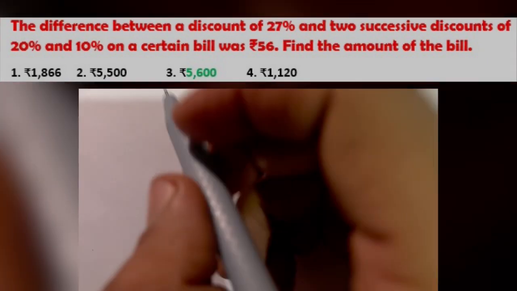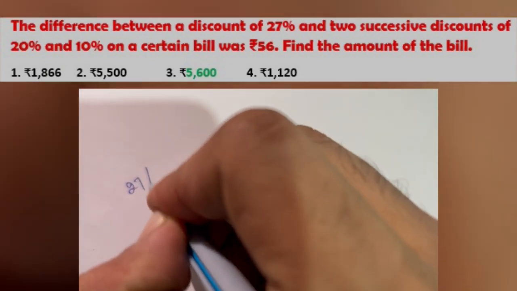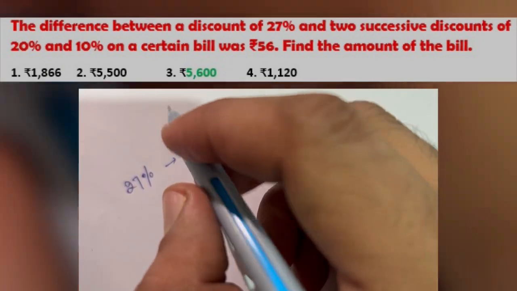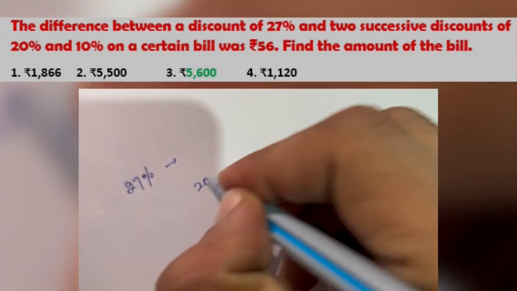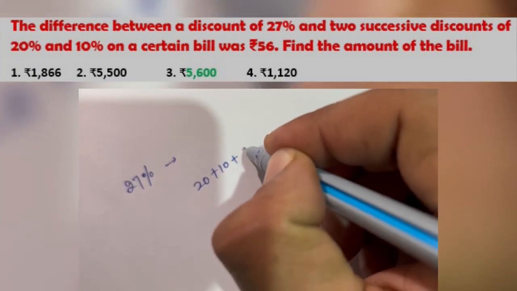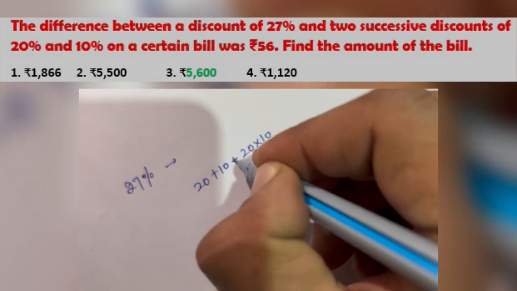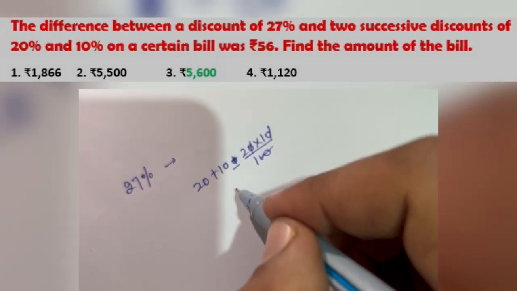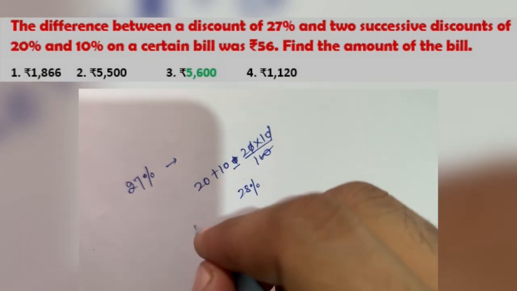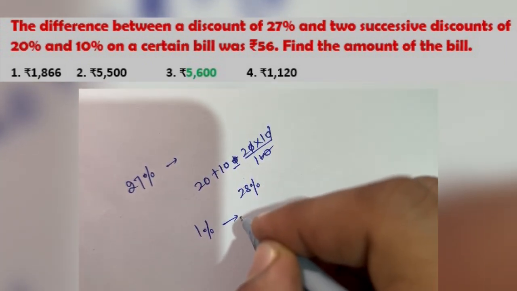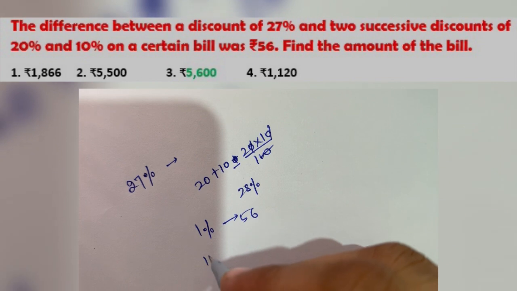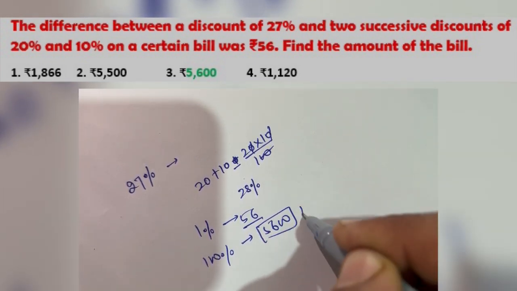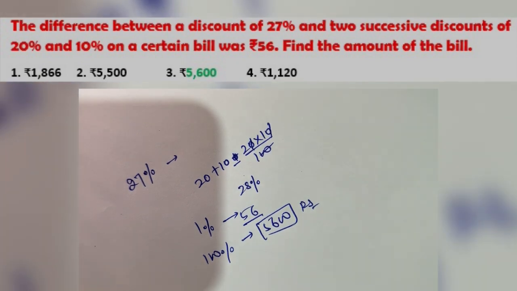Okay, the successive discount of 20% and 10% will be 20 plus 10 minus 20 into 10 divided by 100. Okay, so it will be 28%. So 1% value is given as 56, and we have to calculate 100%, so it will be 5600 rupees. So it was your fourth question.